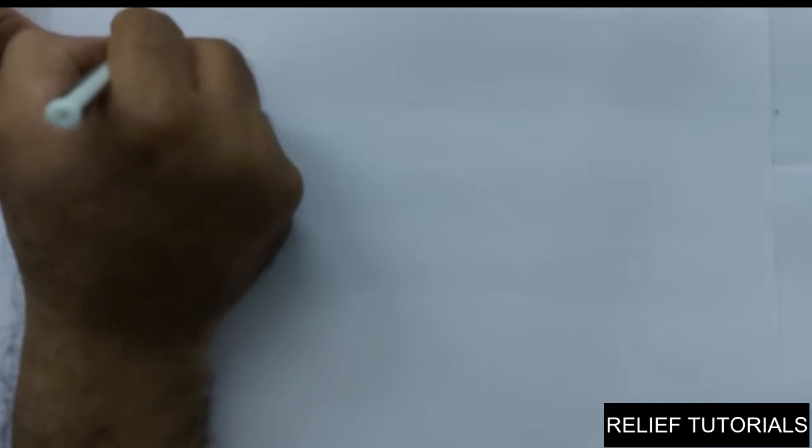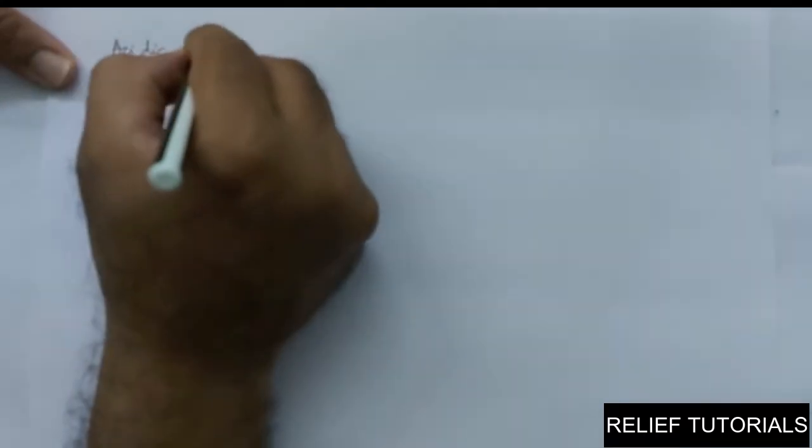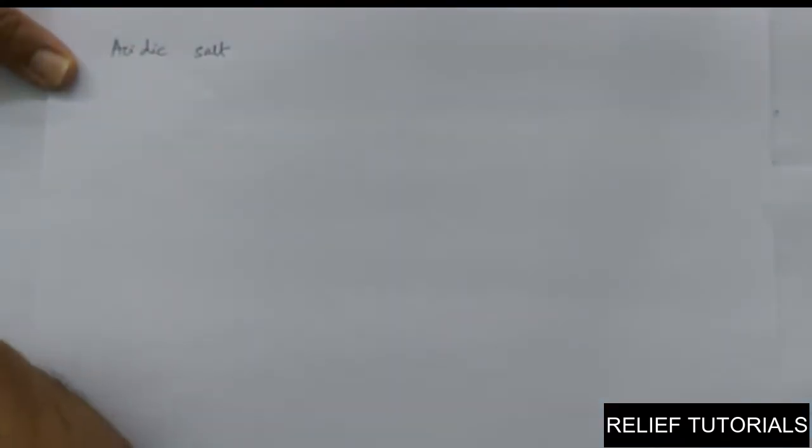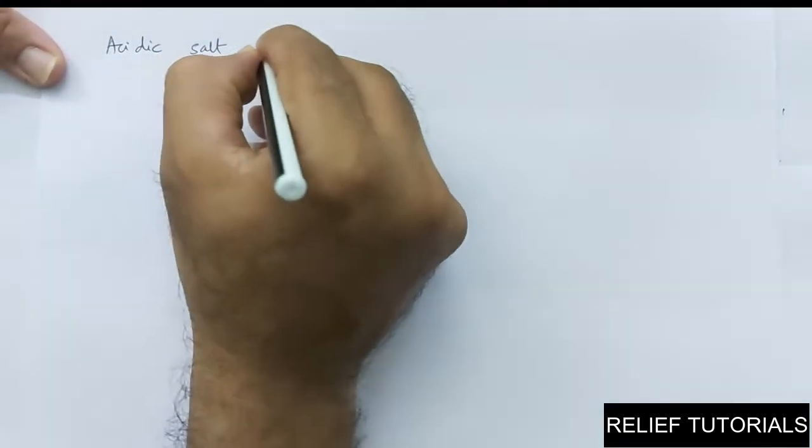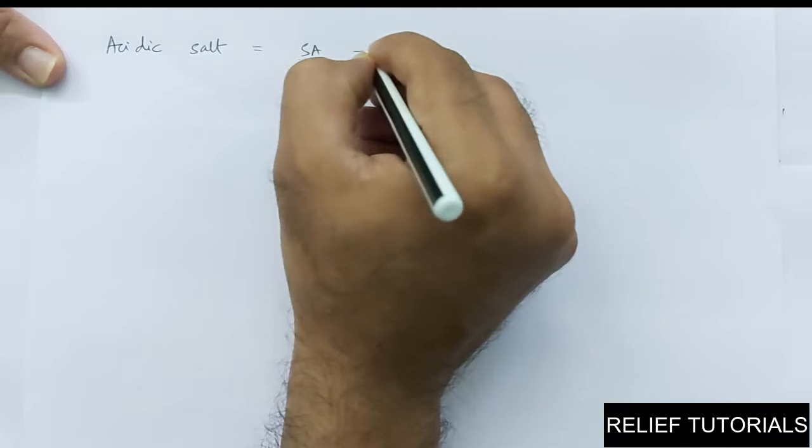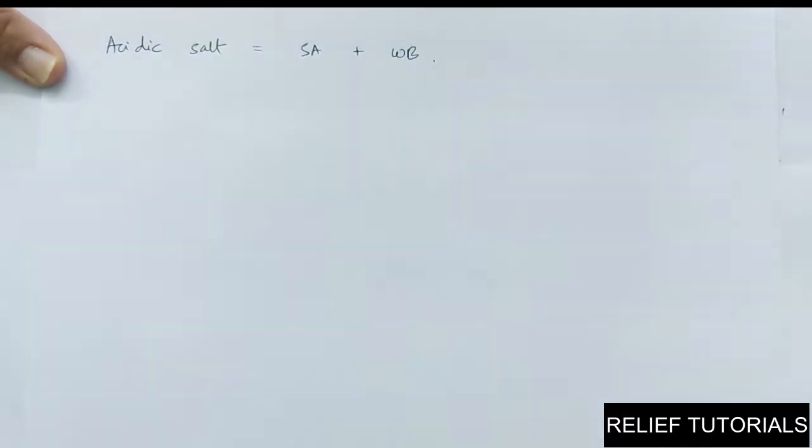In the previous lecture we discussed types of salt: acidic salt, basic salt and neutral salt. Acidic salt is actually made from strong acid and weak base.